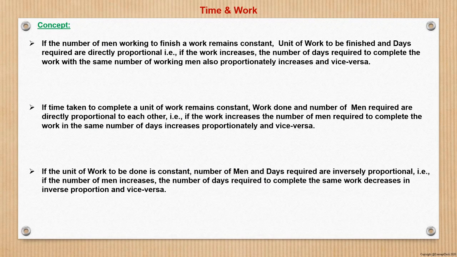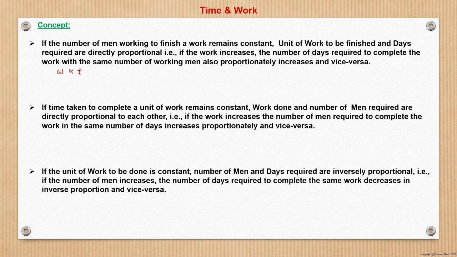There are basically three broader concepts relating to variation in time and work. The first is with respect to the work varying with the time, and the variation is direct. So when I say, if a quantity of work to be done is higher, or larger is the work to be done, more will be the time taken. So it is directly proportional to time, right? So that is what has been written here.